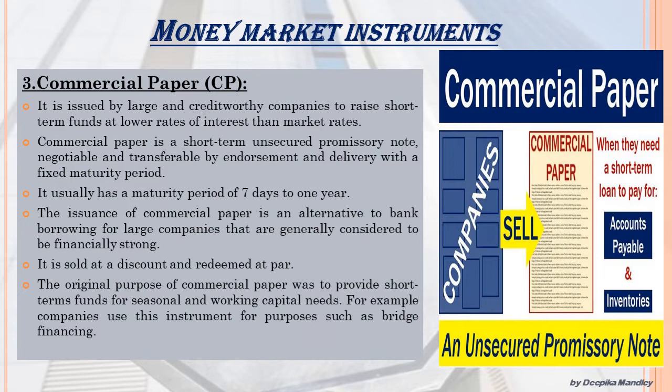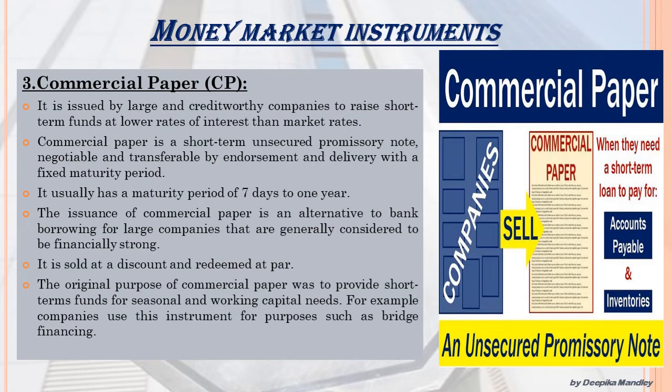It is a short-term unsecured promissory note, negotiable and transferable by endorsement and delivery with a fixed maturity period. It usually has a maturity period of 7 days to 1 year. The issuance of commercial paper is an alternative to bank borrowings for large companies that are generally considered to be financially strong. So instead of taking loans from the bank, the large and credit-worthy companies can issue commercial papers and generate funds. It is sold at a discount and redeemed at par.